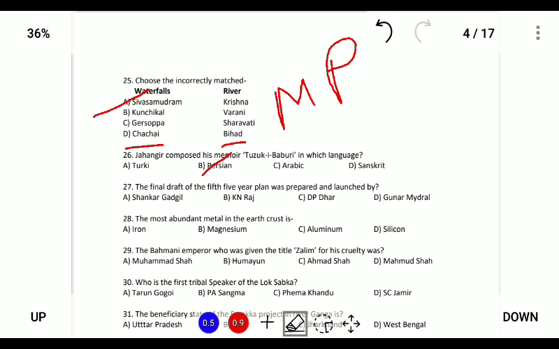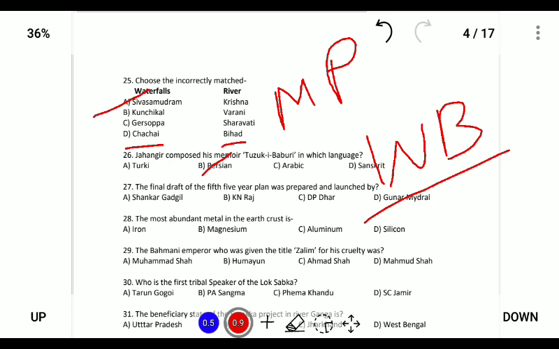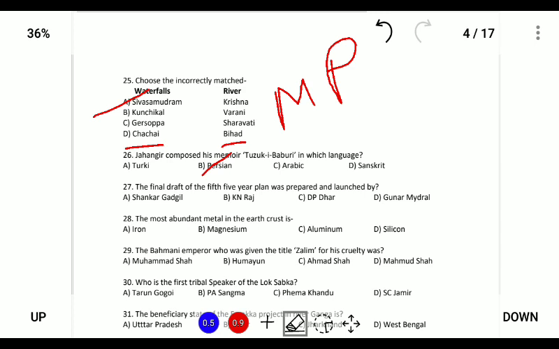However, from the time of Akbar the language changed from Turkish to Persian, and it was used until Lord William Bentinck changed the court language of India from Persian to English.